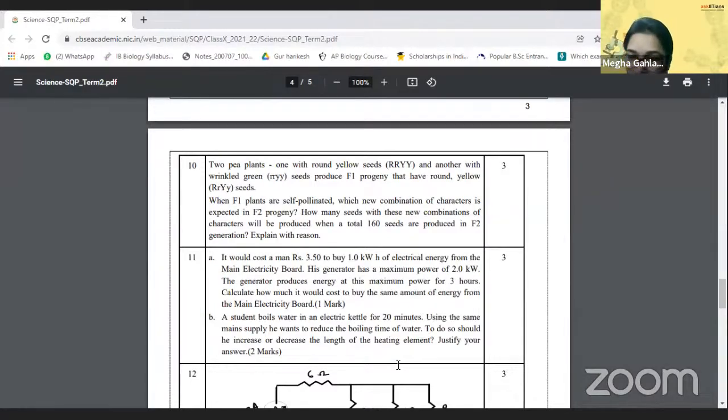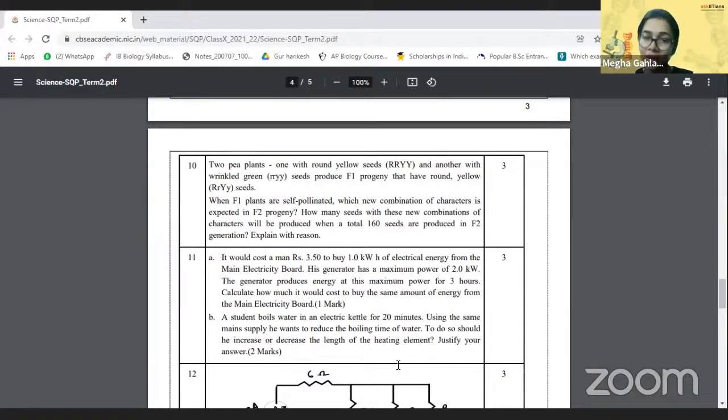Ma'am, so we can just state the 10% law as the reason for the previous question? Yes, Shant, and that will give you all the marks. Do we need to mention the names of the Mendel laws? Well, if you do, great, you leave zero chance of error there. If you don't, that's fine. Just focus on what is asked in that particular question.